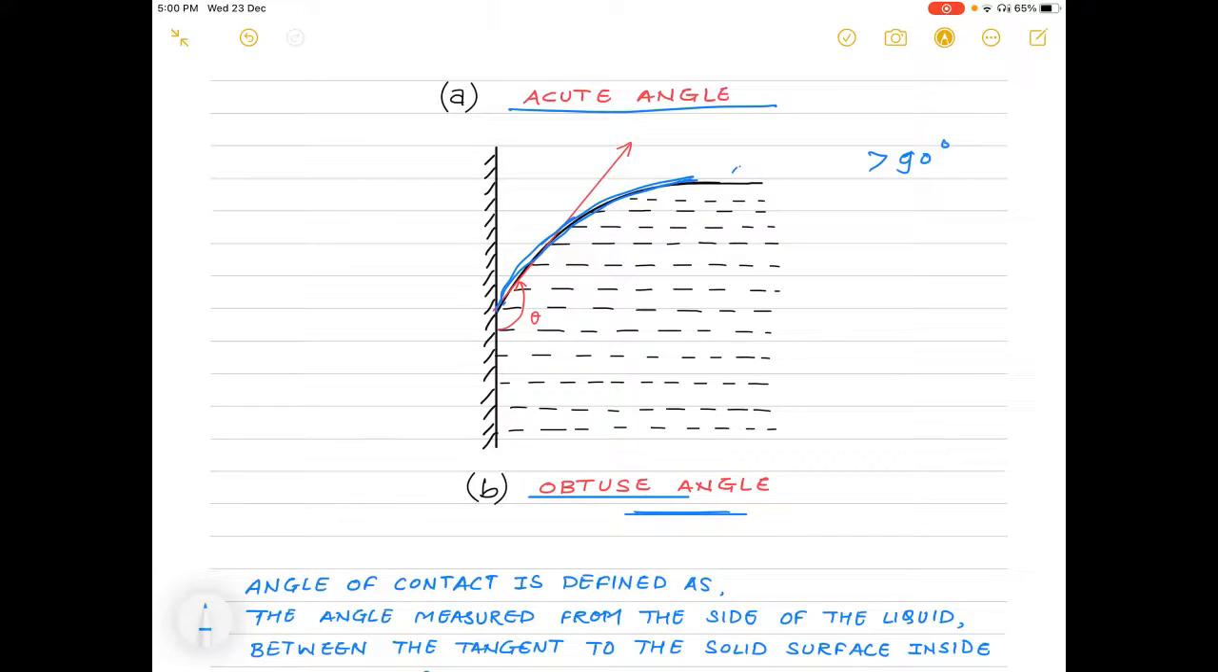In the next lecture we are going to study the next topic of this chapter, that is properties of matter, and the topic will be factors affecting the surface tension.